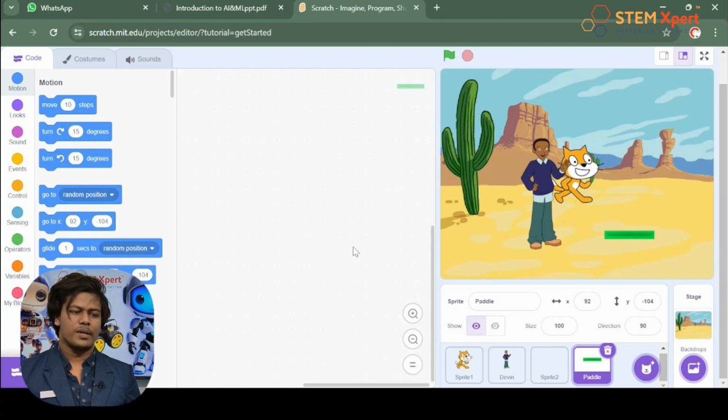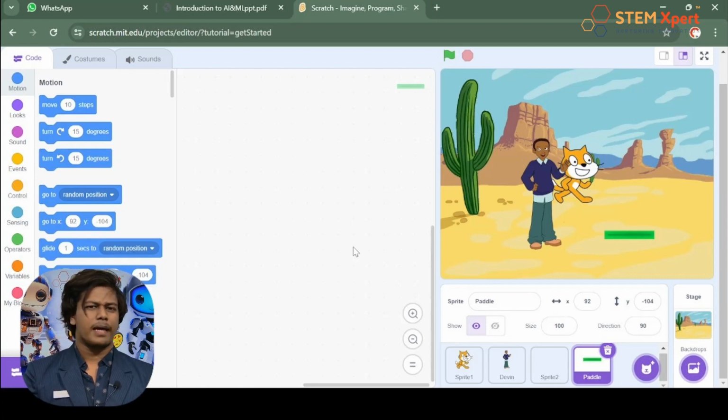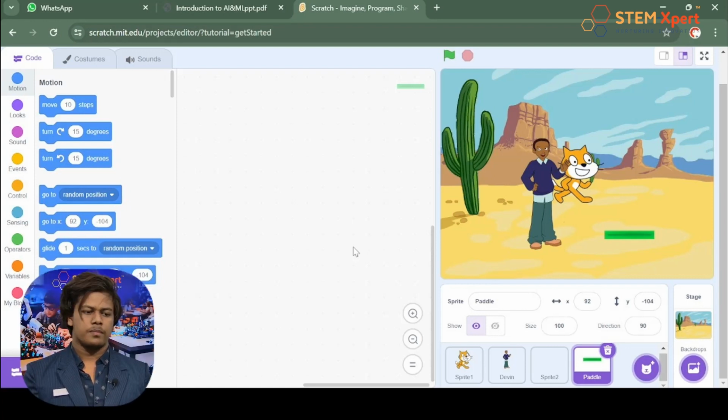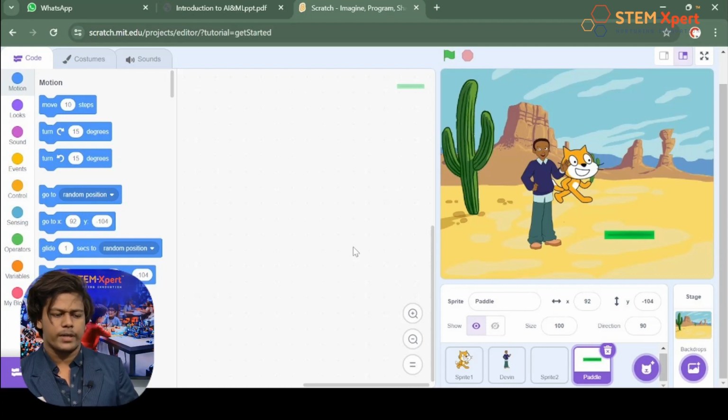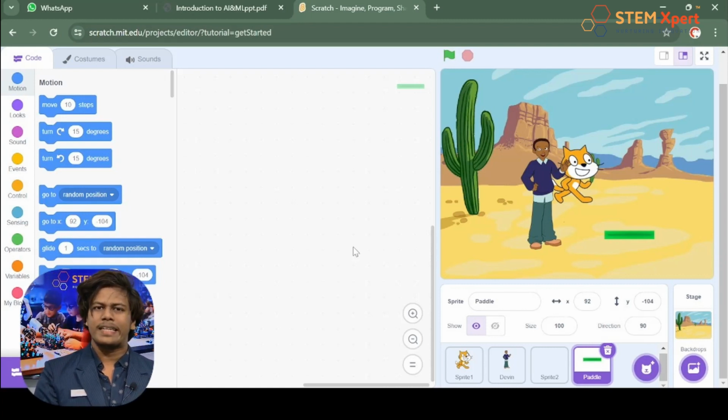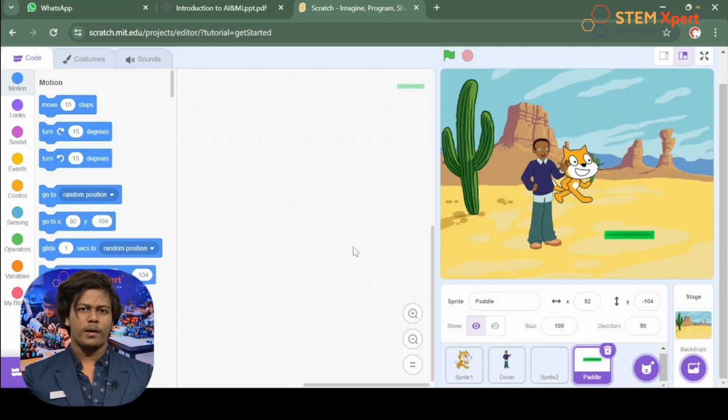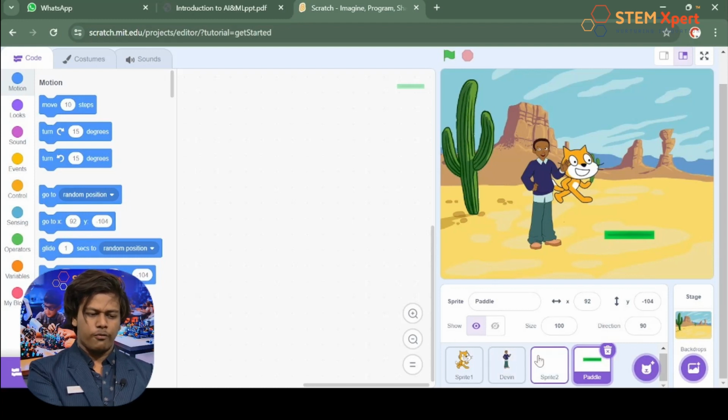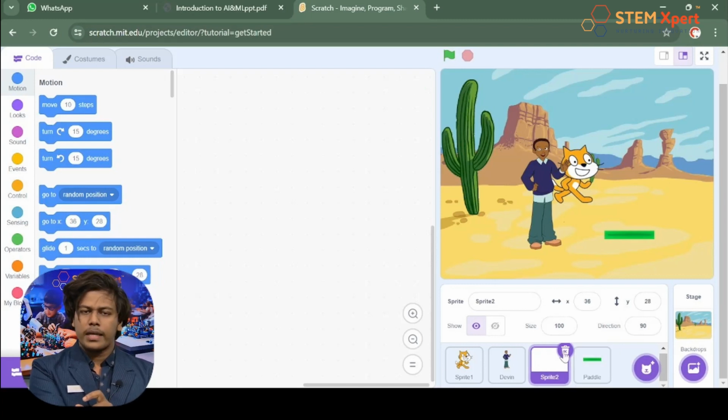Yeah, of course, if you really want to delete a cat, how is that possible? Any guess from anyone? Yeah, just look at the screen and you can figure it out. Is there any option or something to delete this sprite? Exactly. Over there you can see a dustbin, right? Here you can see the sprites as a list. From here, if you really want to delete a sprite, all you do is just click on the sprite from the list, and over here you can see the dustbin, right? Just click on it. That's it.